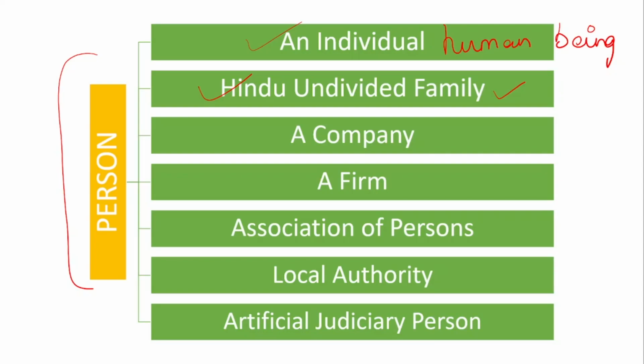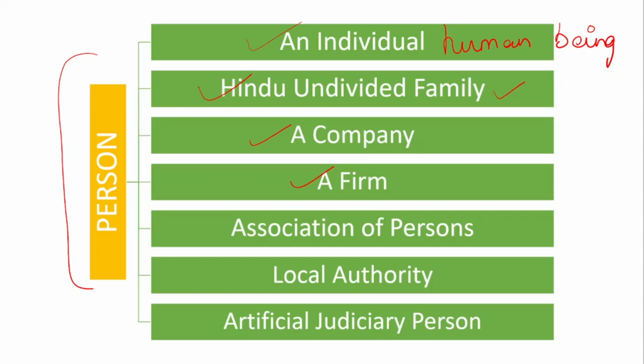Third one is company. So we know what is company. A company is an artificial person which is created by the law. Whether it is an Indian company or a foreign company, it might be even public company or private company, all companies we will be treating as a person. Next, firm. Firm means we all know that it is a partnership firm.